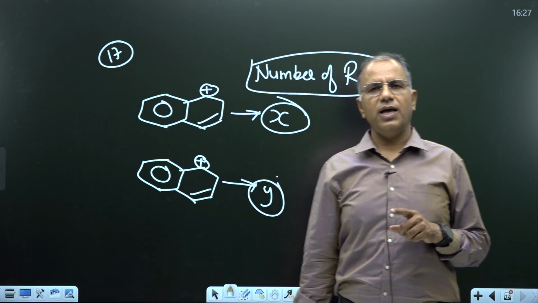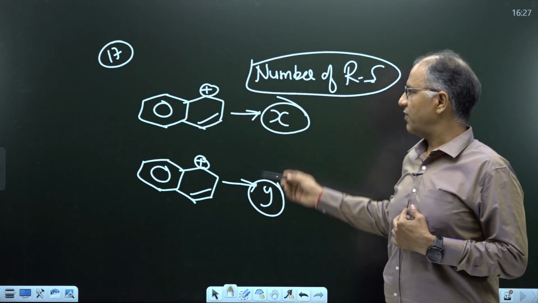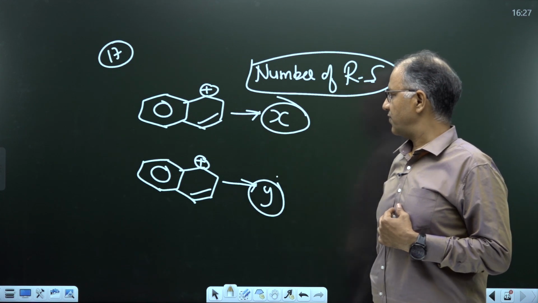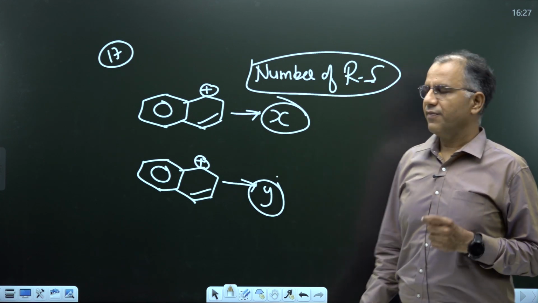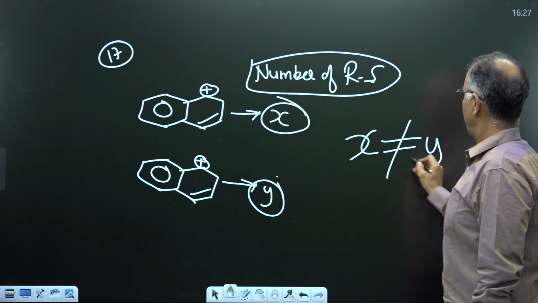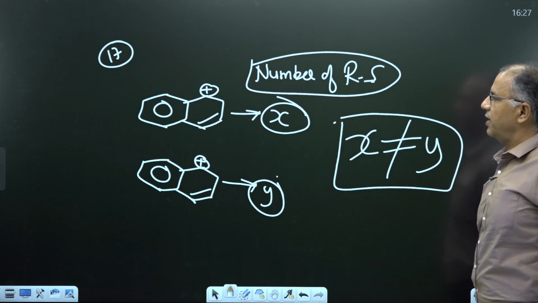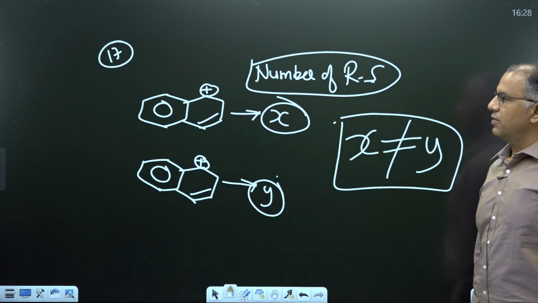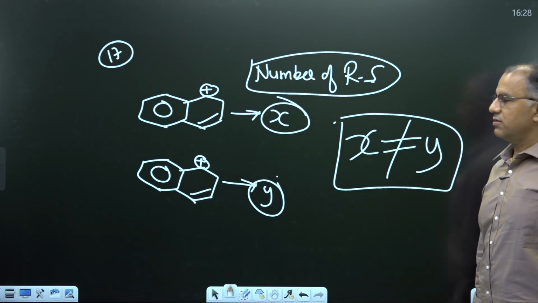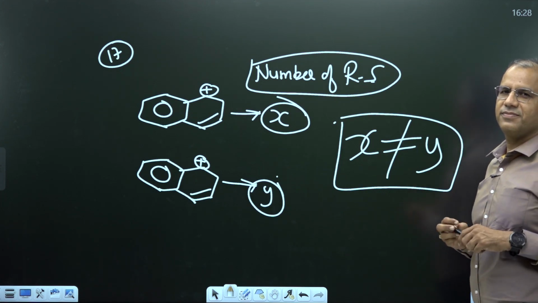I will explain the answer in the next lecture. At the start of the next lecture, first of all, I will explain how the answer will be X and Y. So there is one hint, X is not equal to Y. Got it? One more hint is there, X and Y are not 0.